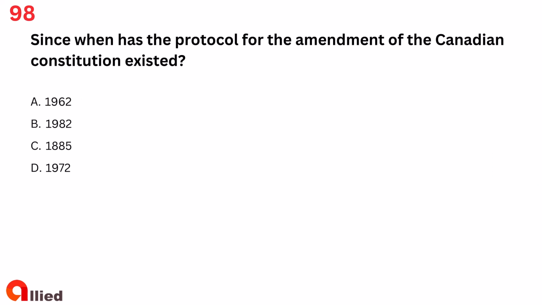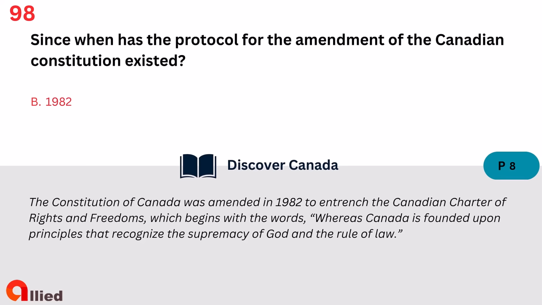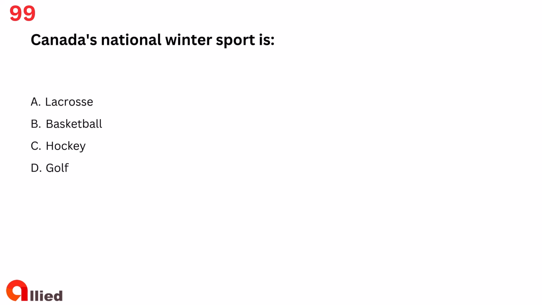Question 98. Since when has the protocol for the amendment of the Canadian Constitution existed? A. 1962. B. 1982. C. 1885. D. 1972. The answer is B. 1982. Question 99. Canada's national winter sport is A. Lacrosse.